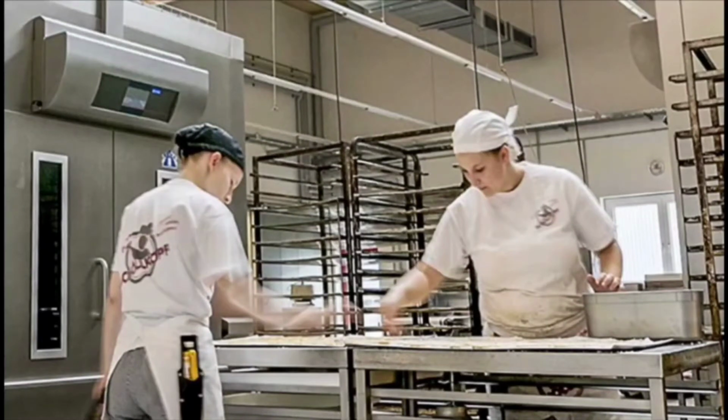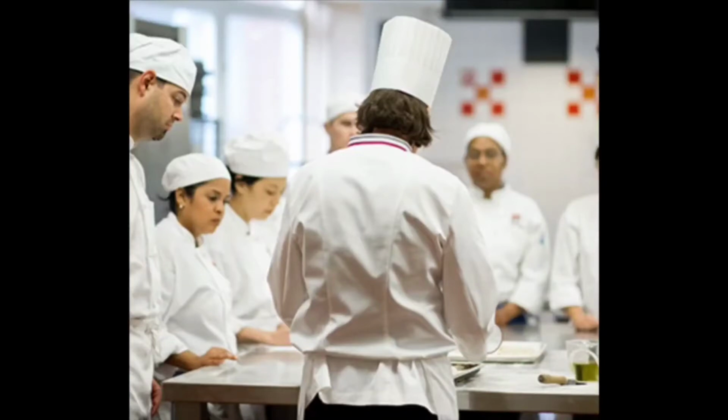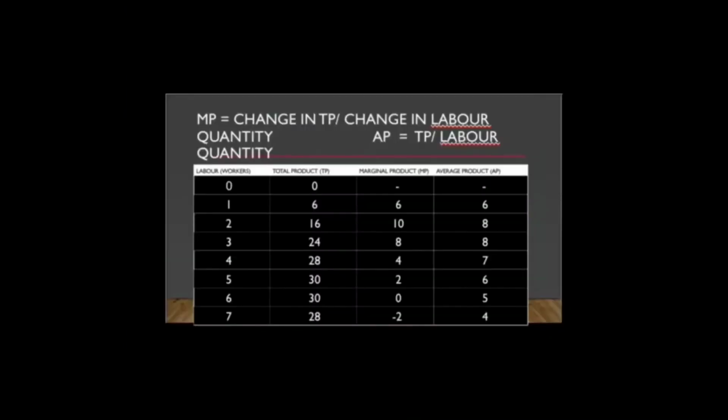So, your business is in the short run, but the business is employing more and more workers to bake more bread. The equation of marginal product is the change in total product divided by the change in quantity of workers or labor. The formula of average product is total product over quantity of workers.